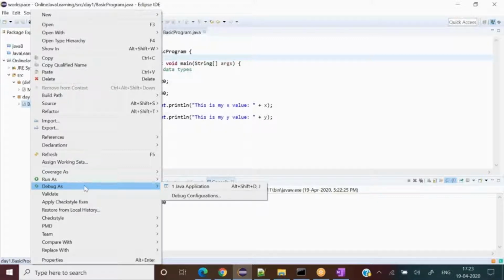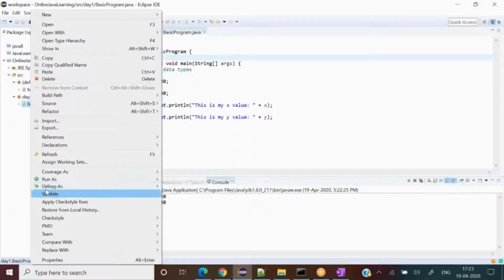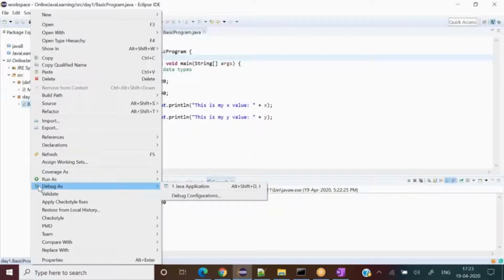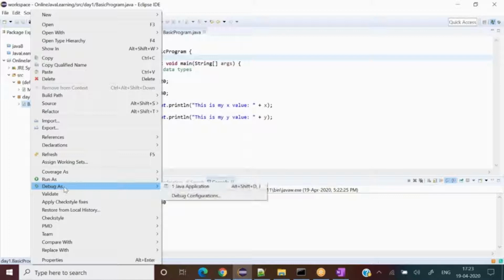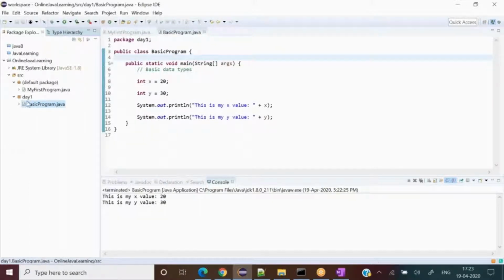This blue bug icon is the tool used for debugging. It is situated at two places. First one is here: when we right click, below Run As, we can debug our program. I'll come to what debugging is and other things. So that is the first area.